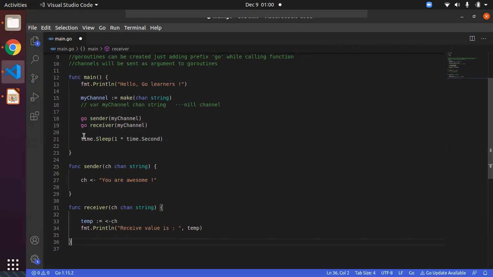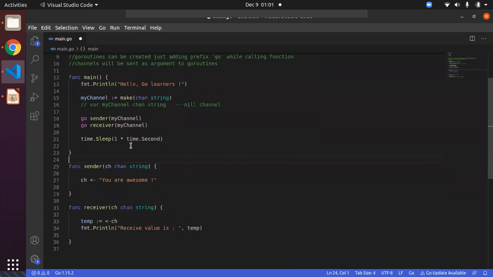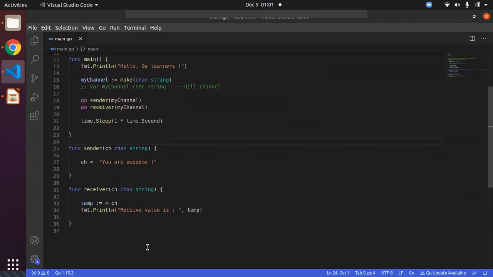So simultaneously both start running, and then we are just waiting, because if you don't have any wait time, it will just trigger both the sender and receiver Go routines and complete the function. So you may not be seeing the output from both functions. That's the reason we are waiting for some time, so that it will complete the sender and receiver functions and you can see the different outputs. Okay, fine. Let's go to the terminal and see how it works.